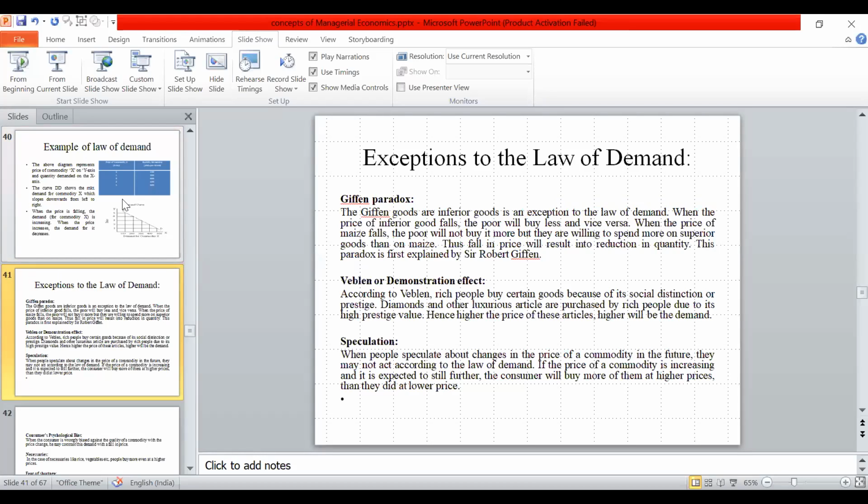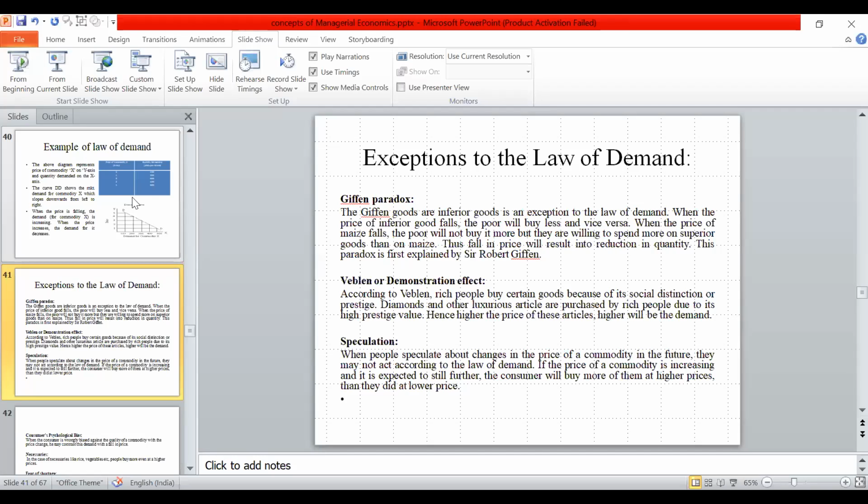Veblen goods are bought by rich people to show their prestige; they do not depend on the price. This is called Veblen goods or the demonstration effect.